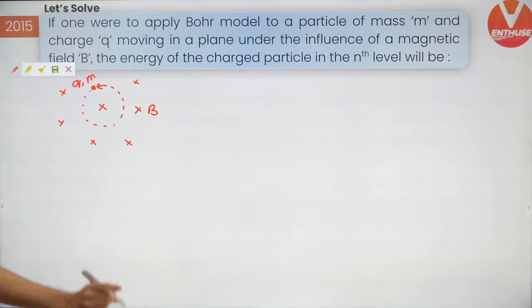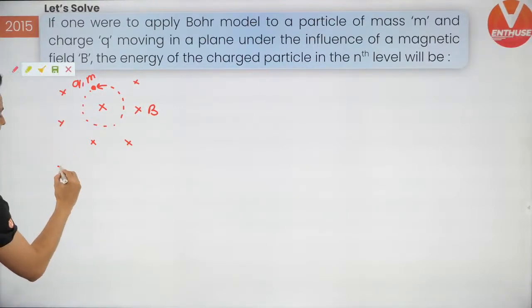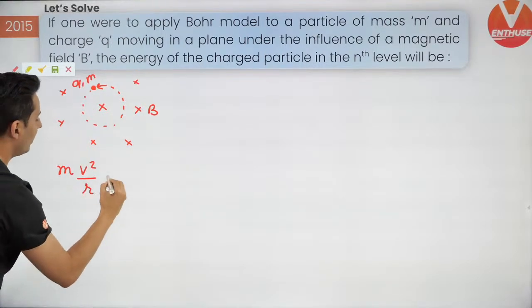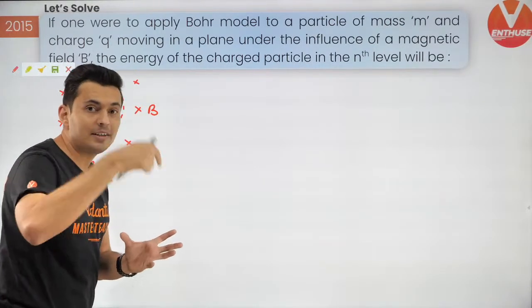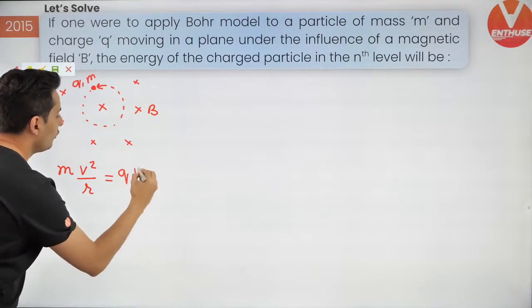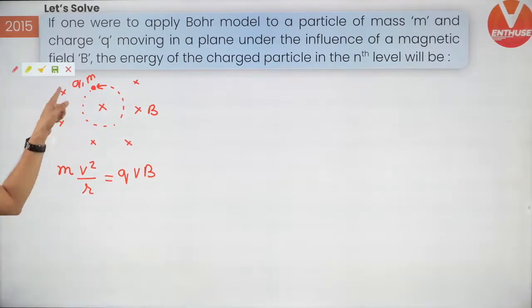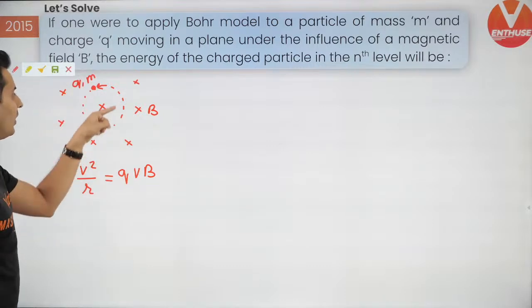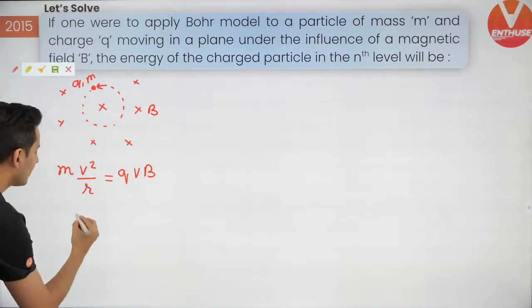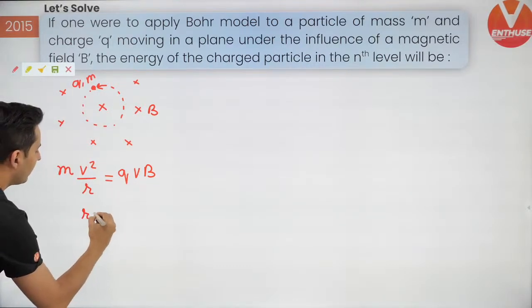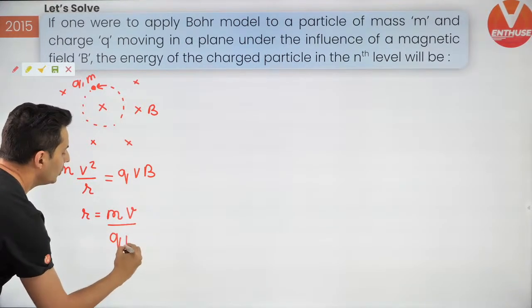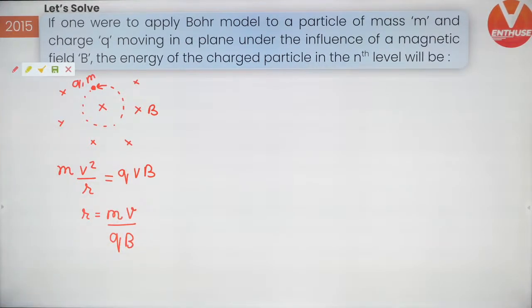You should recollect the formula: for the circular motion, mv square by r is because of the magnetic field's force, which is qvB. qv cross B gives you that magnetic force, which equals mv square by r, and hence you are going to get r equal to mv divided by qB. That's one thing that you will get.